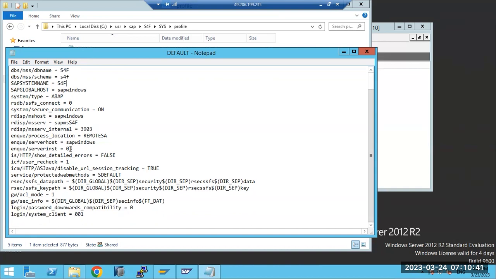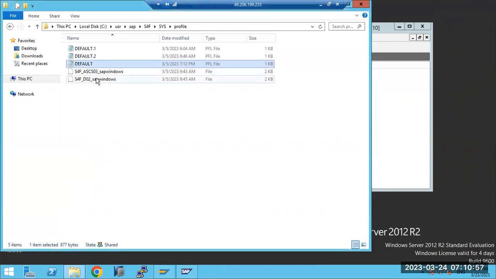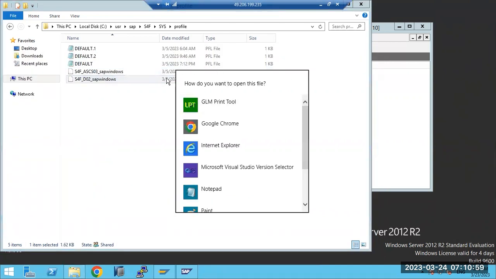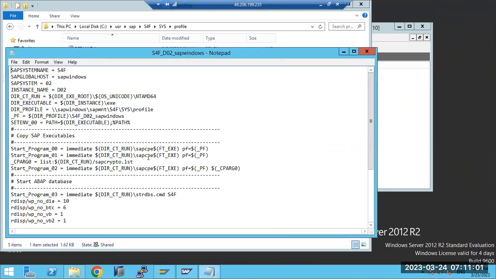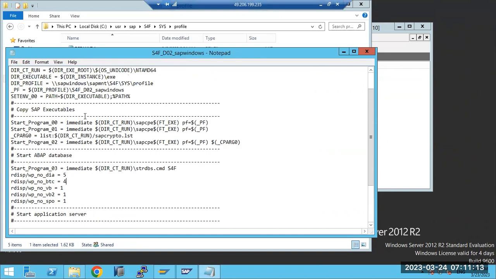Anyone did these profiles? Anyone knows what happened? Previously it was started, right? A week back I saw S4F up and running, but now it's not starting up. I'm not sure what happened. I see some changes in last modified, the work processor.